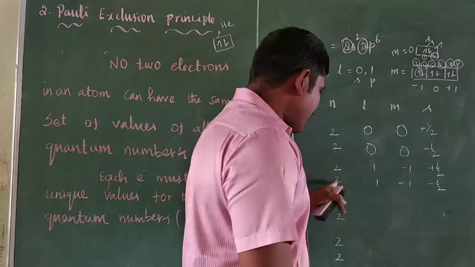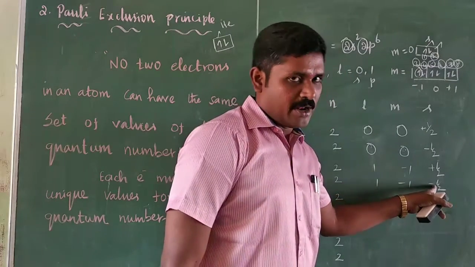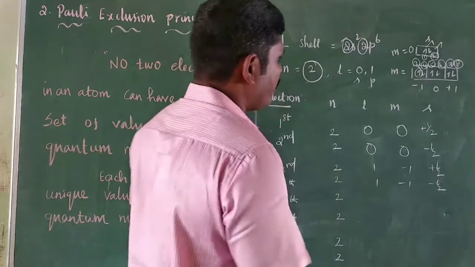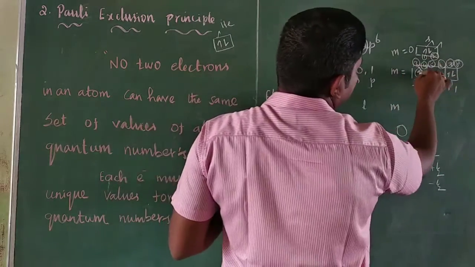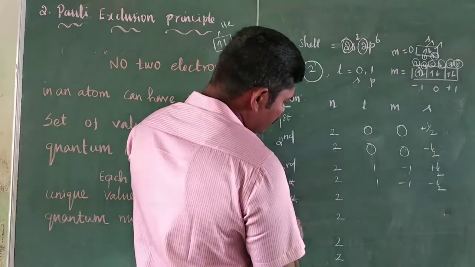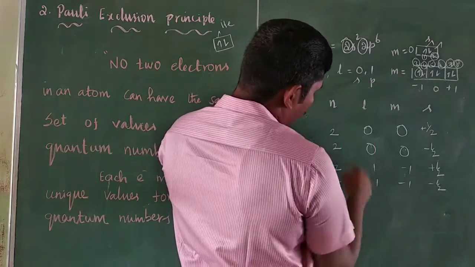So the difference is in the fourth quantum number: plus half, minus half. Are you right? So the third and fourth electrons are complete, then the fifth electron. The fifth electron has n value 2.